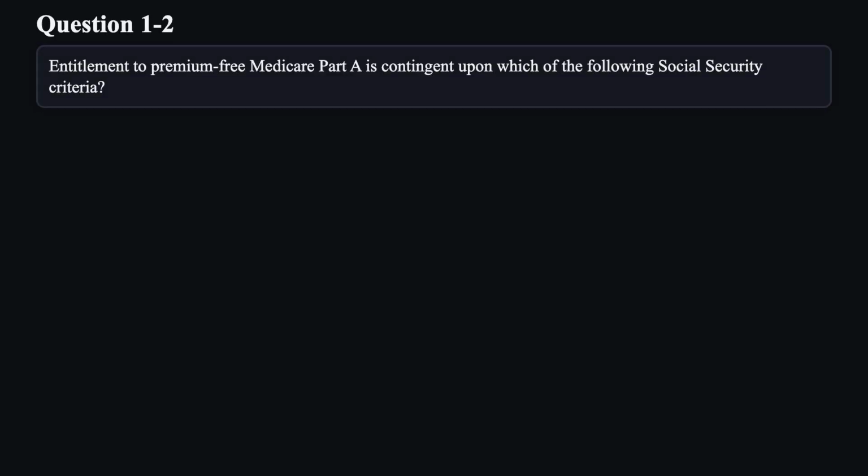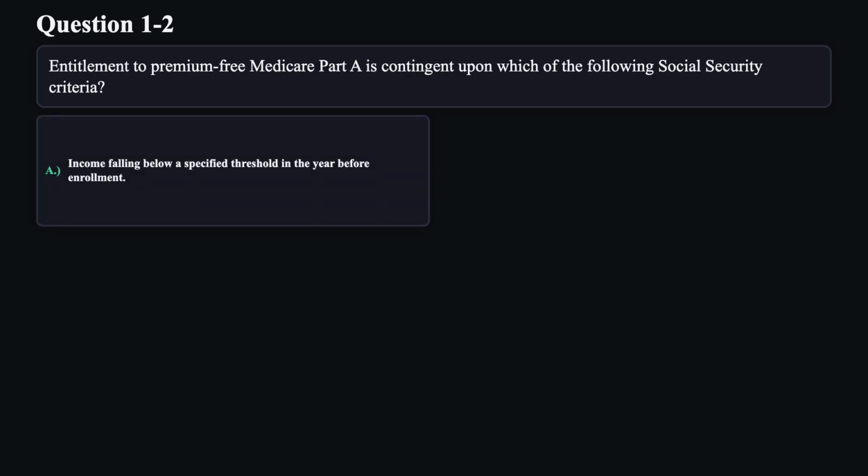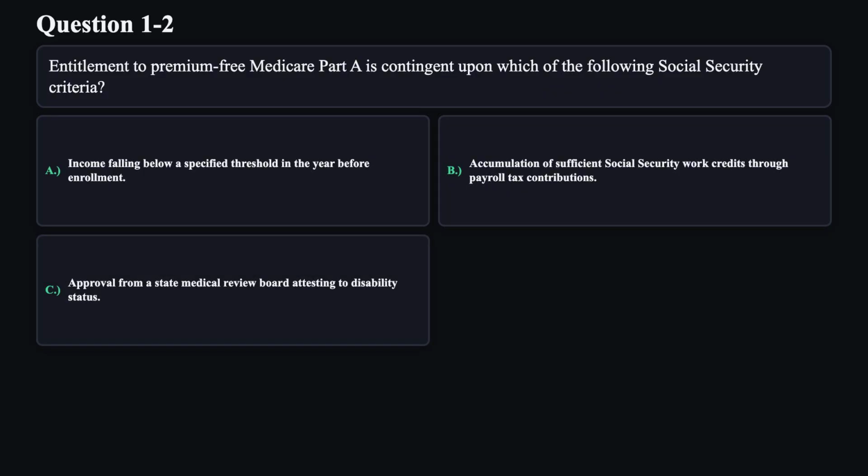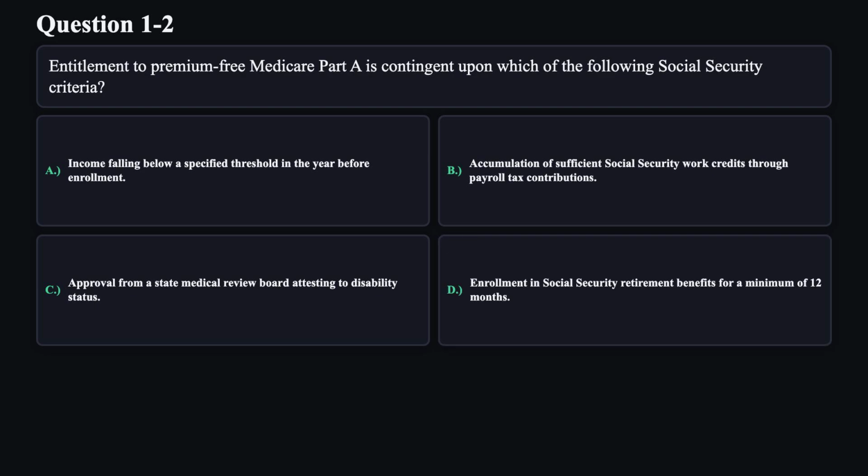Question 2. Entitlement to premium-free Medicare Part A is contingent upon which of the following Social Security criteria? A. Income falling below a specified threshold in the year before enrollment. B. Accumulation of sufficient Social Security work credits through payroll tax contributions. C. Approval from a state medical review board attesting to disability status. D. Enrollment in Social Security retirement benefits for a minimum of 12 months.